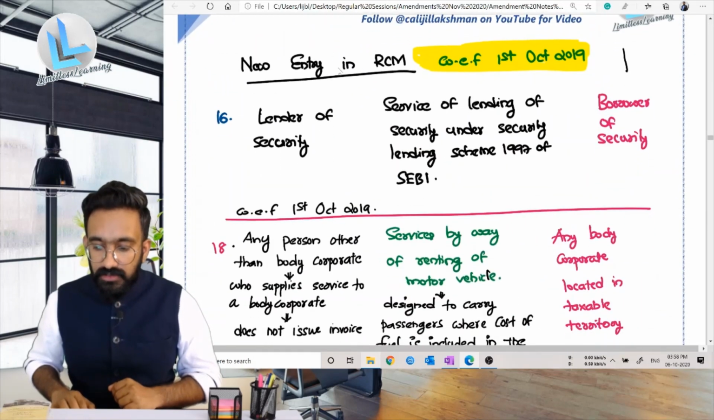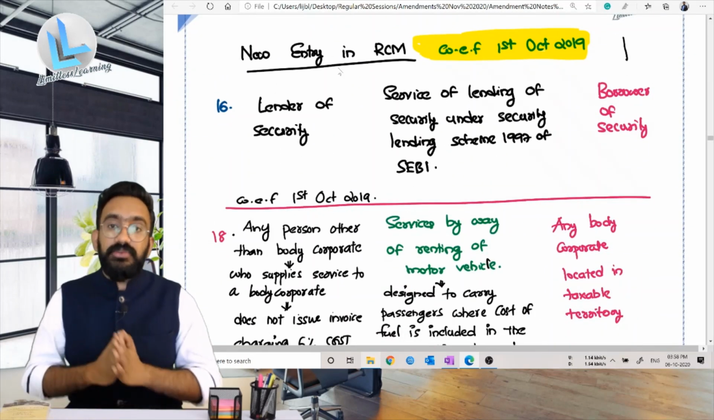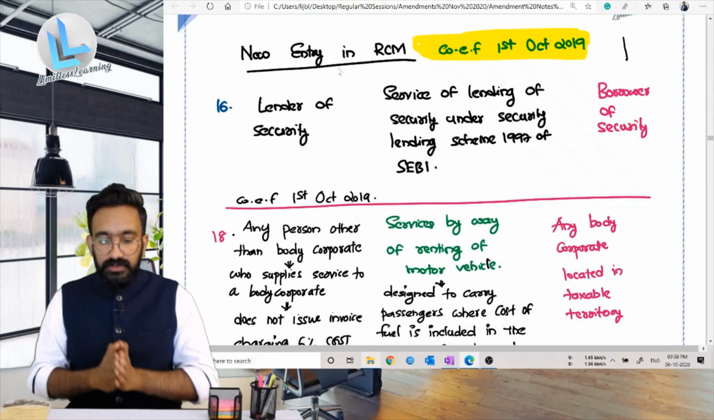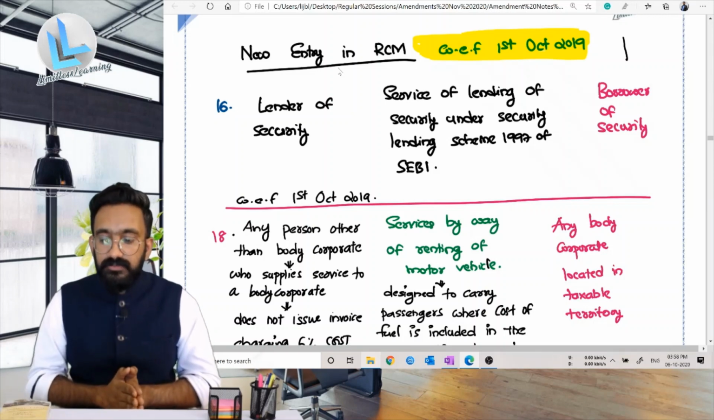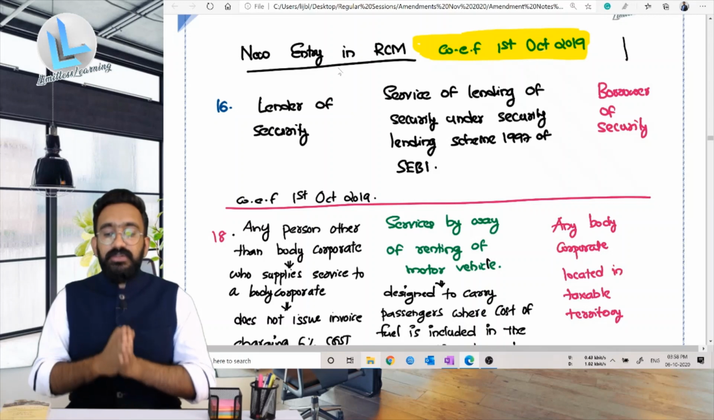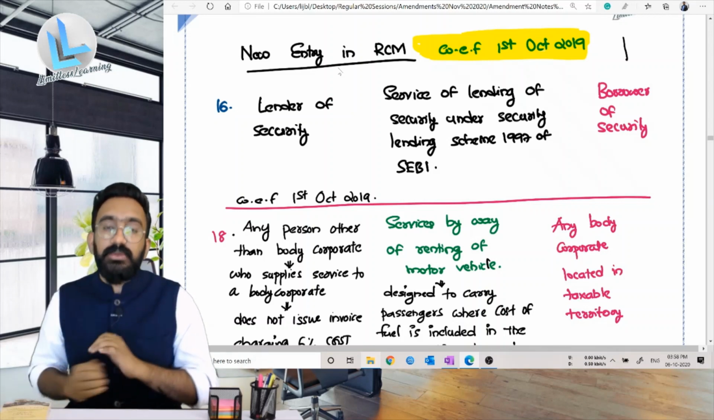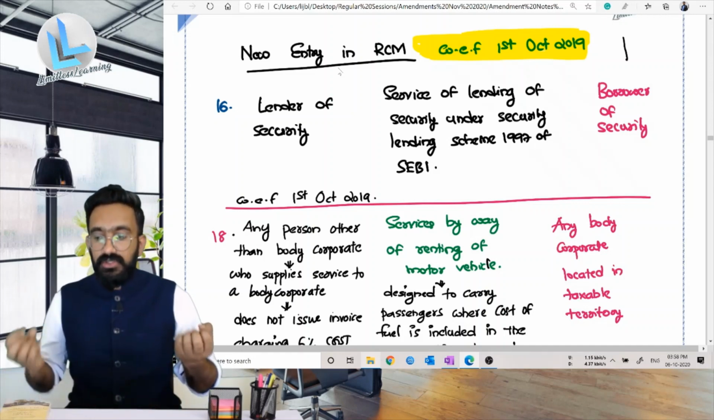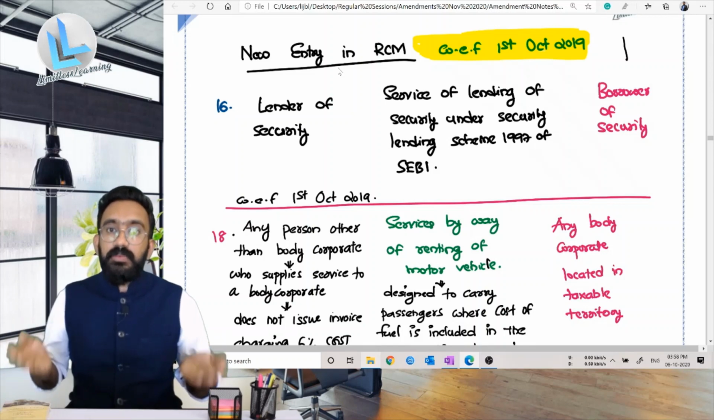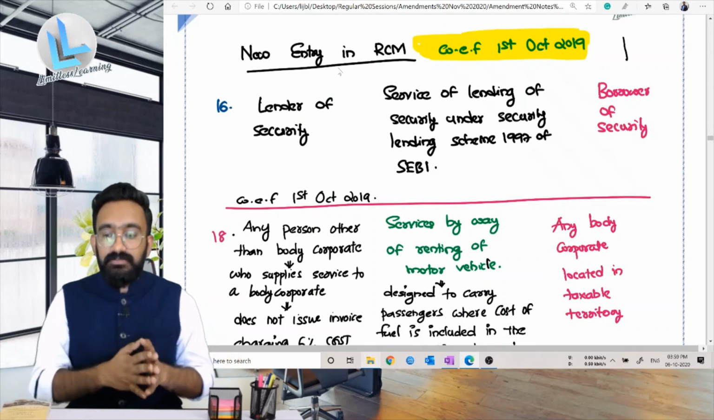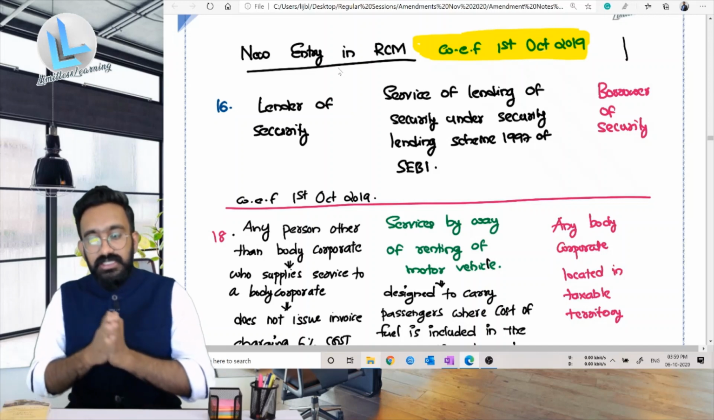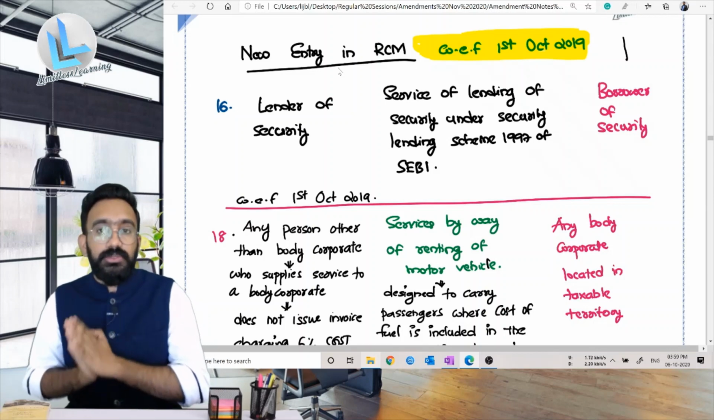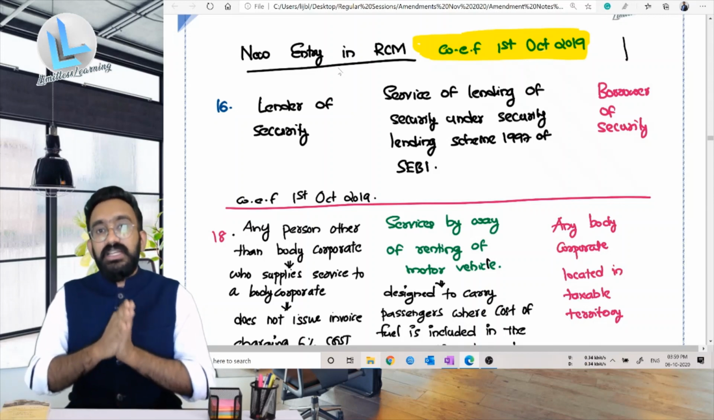Next one. So these are all new entries that have come from 1st of October 2019. There are two entries that I'm going to talk about. One is lender of a security providing the service by way of lending security under Security Lending Scheme of 1997 of SEBI to the borrower of security. So there are two exchange houses or two broker houses providing the activity of lending of security between them. If there is a lender of security and a borrower of security, then it was taxable earlier also. From 1st of October 2019 onwards, it will be taxable under reverse charge mechanism.